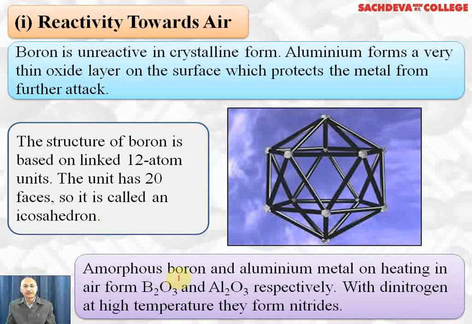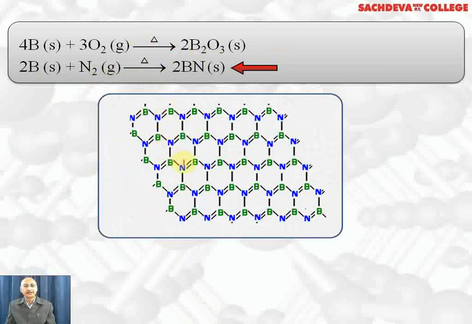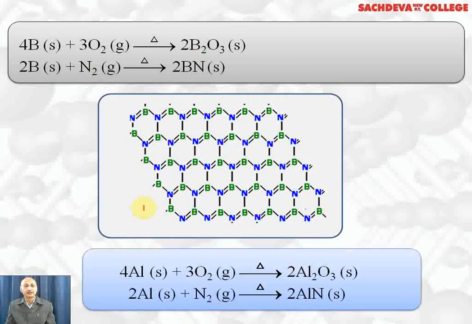Amorphous boron and aluminium metals on heating form B2O3 and Al2O3 respectively. With nitrogen at high temperature they form nitrides. Boron reacts with oxygen to form B2O3, which is an acidic oxide. Boron reacts with nitrogen to form boron nitride, and this is the structure of boron nitride, which is a hexagonal structure like graphite. So boron nitride is also called artificial graphite. And under special conditions, boron nitride can be prepared which is harder than even diamond. Aluminium reacts with oxygen to form Al2O3 and aluminium reacts with nitrogen to form aluminium nitride.